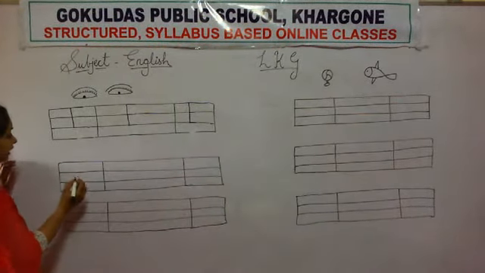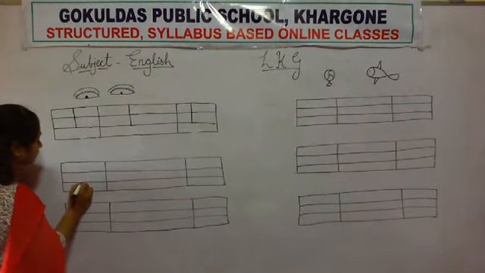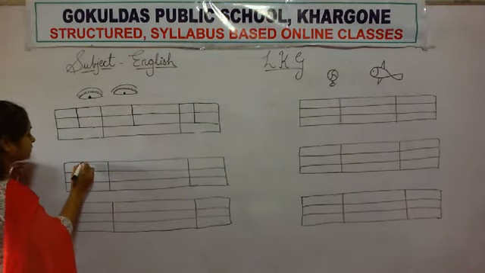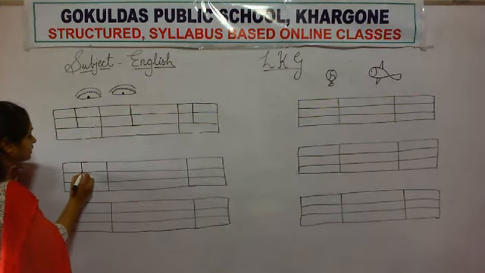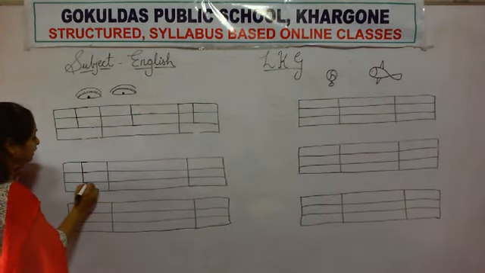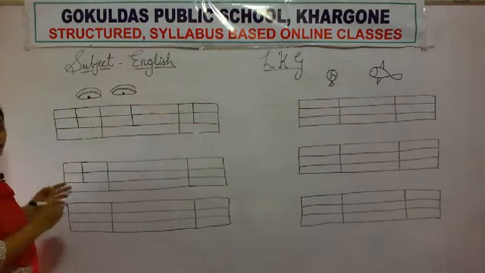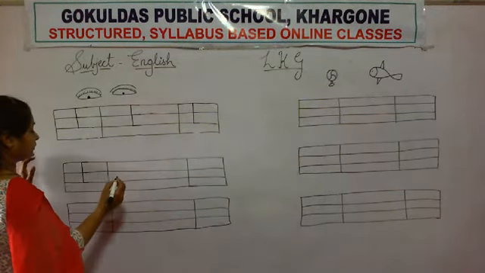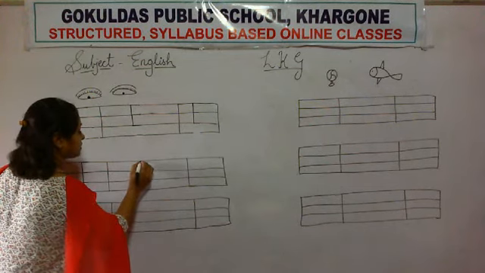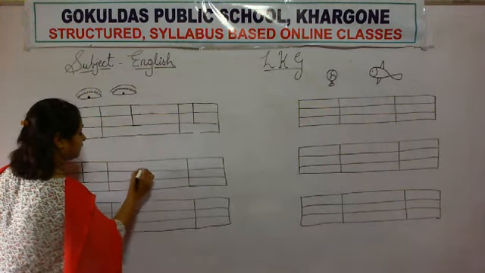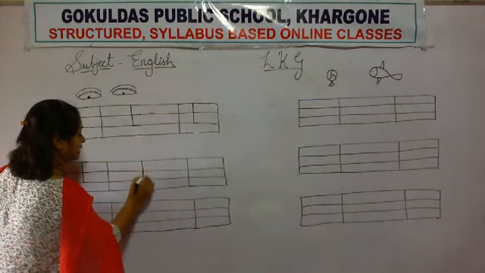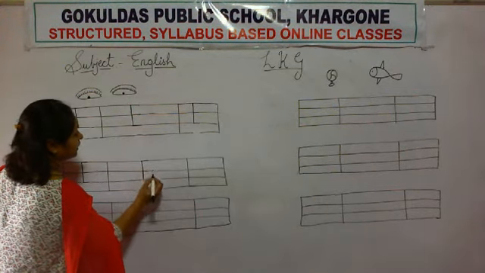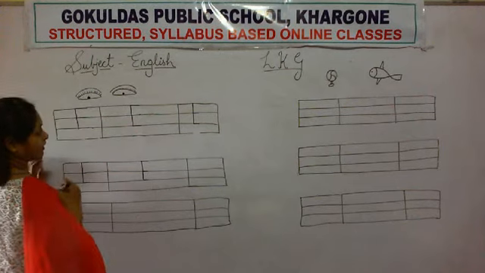Okay. Again, we will write standing line, sleeping line, sleeping line, again sleeping line. E. Which letter is this? E. Okay. And next, again we will write standing line, sleeping line, sleeping line and then sleeping line.